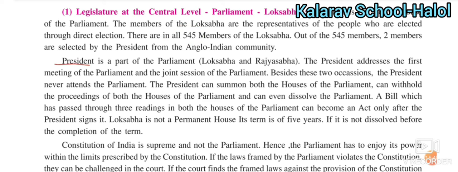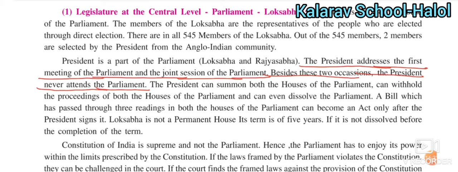The president is a part of the parliament, an important part of both Lok Sabha and Rajya Sabha. The president addresses the first meeting of the parliament and joins the session of the parliament. Besides these 2 occasions, the president never attends the parliament.